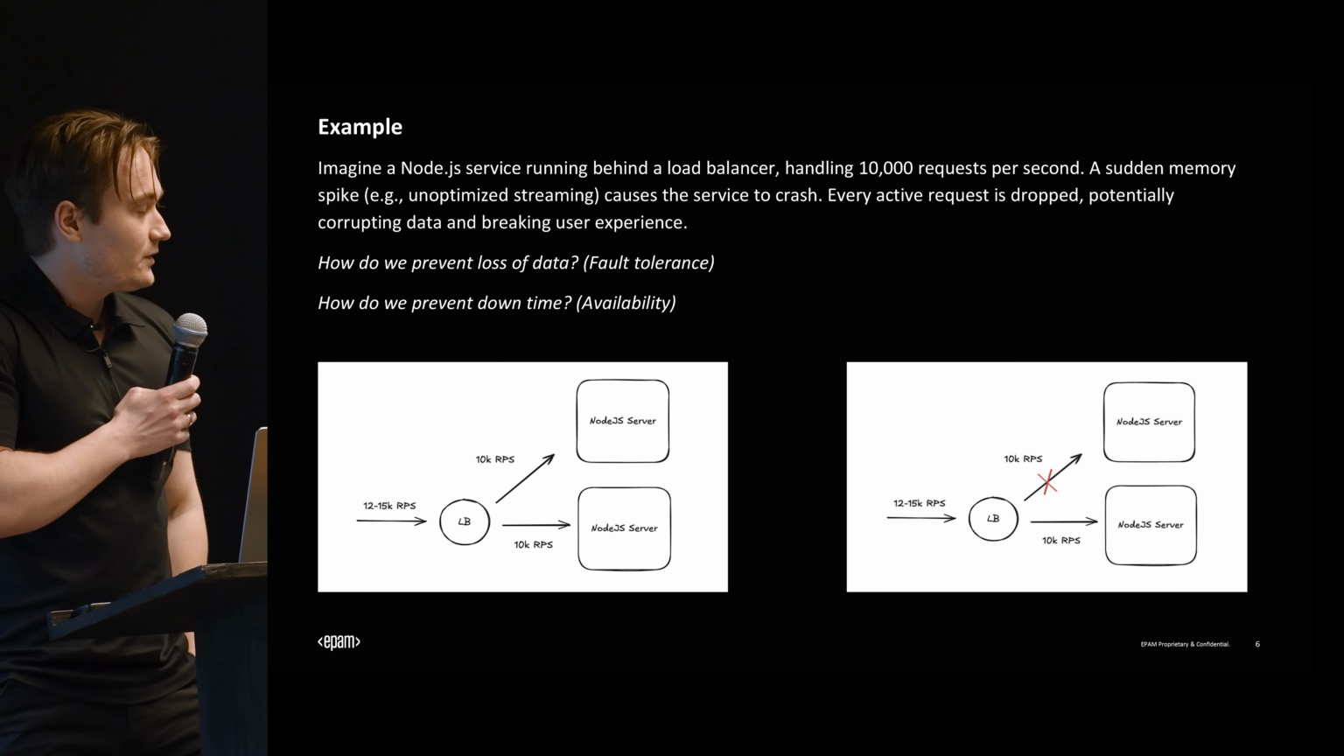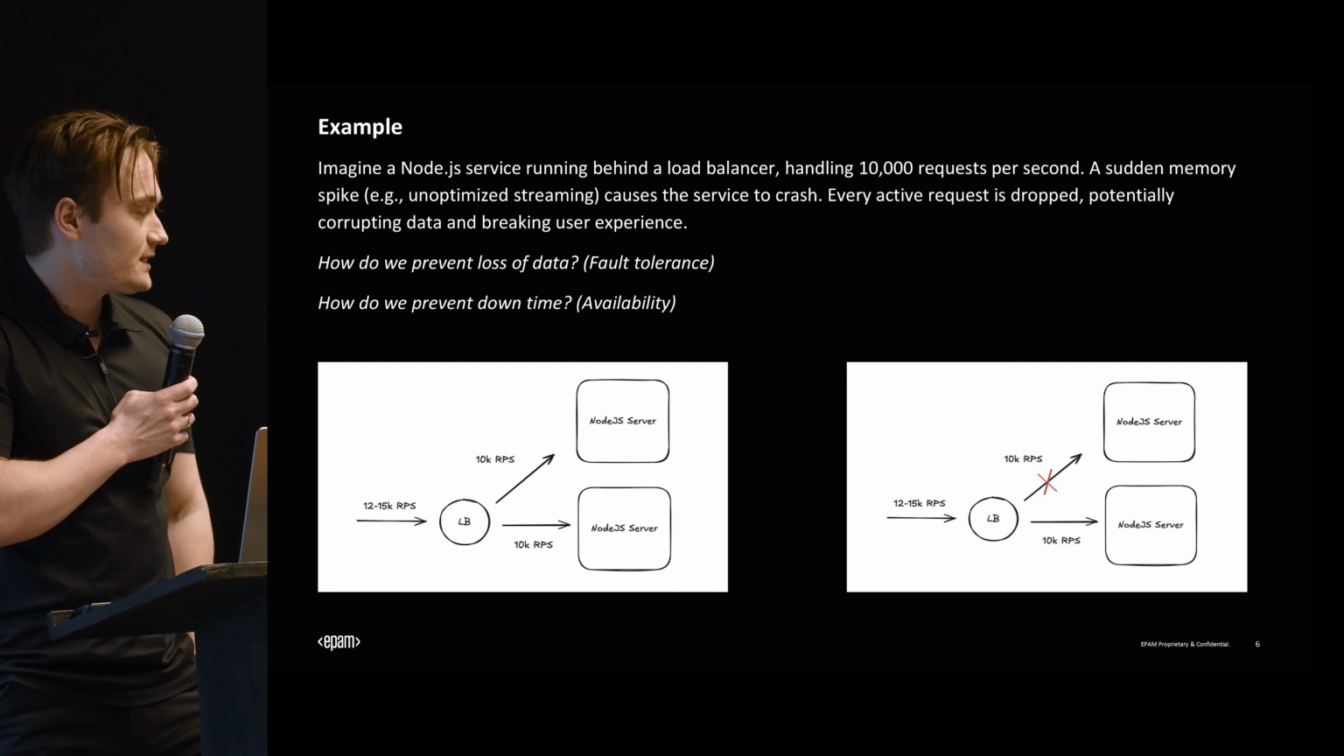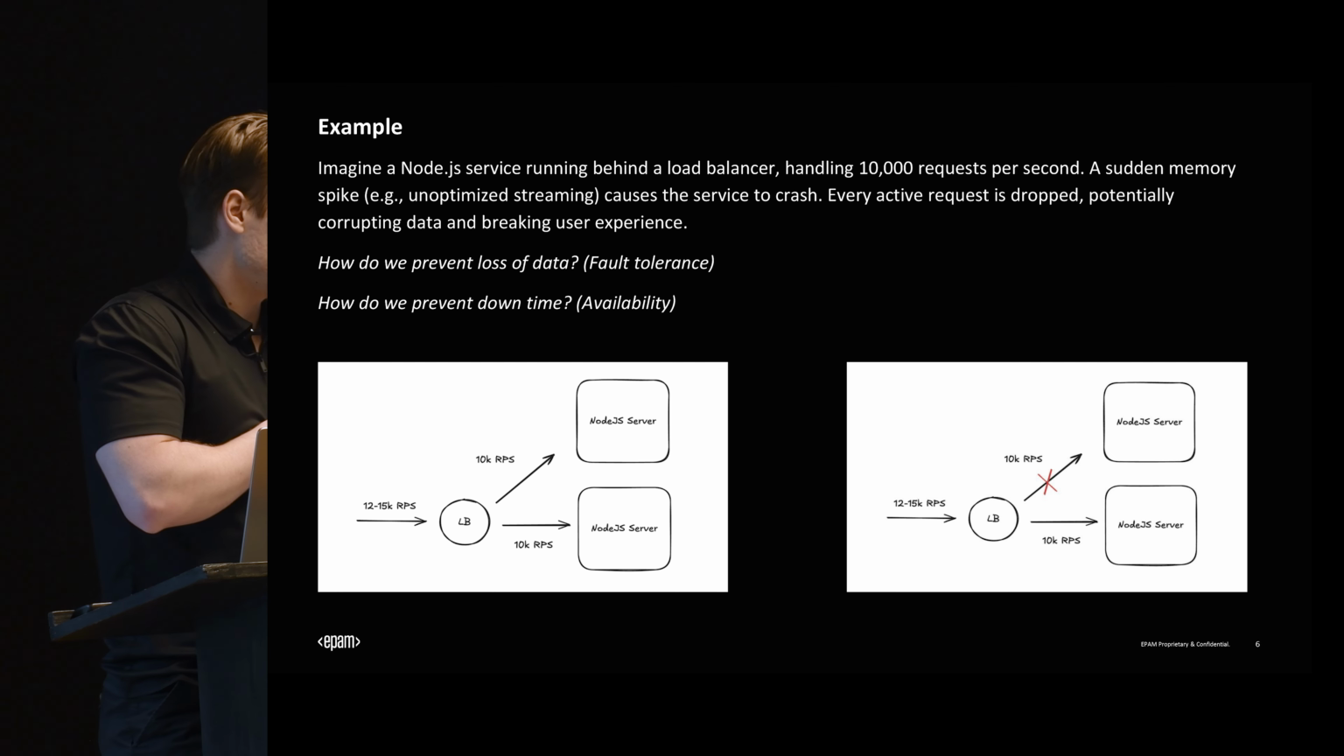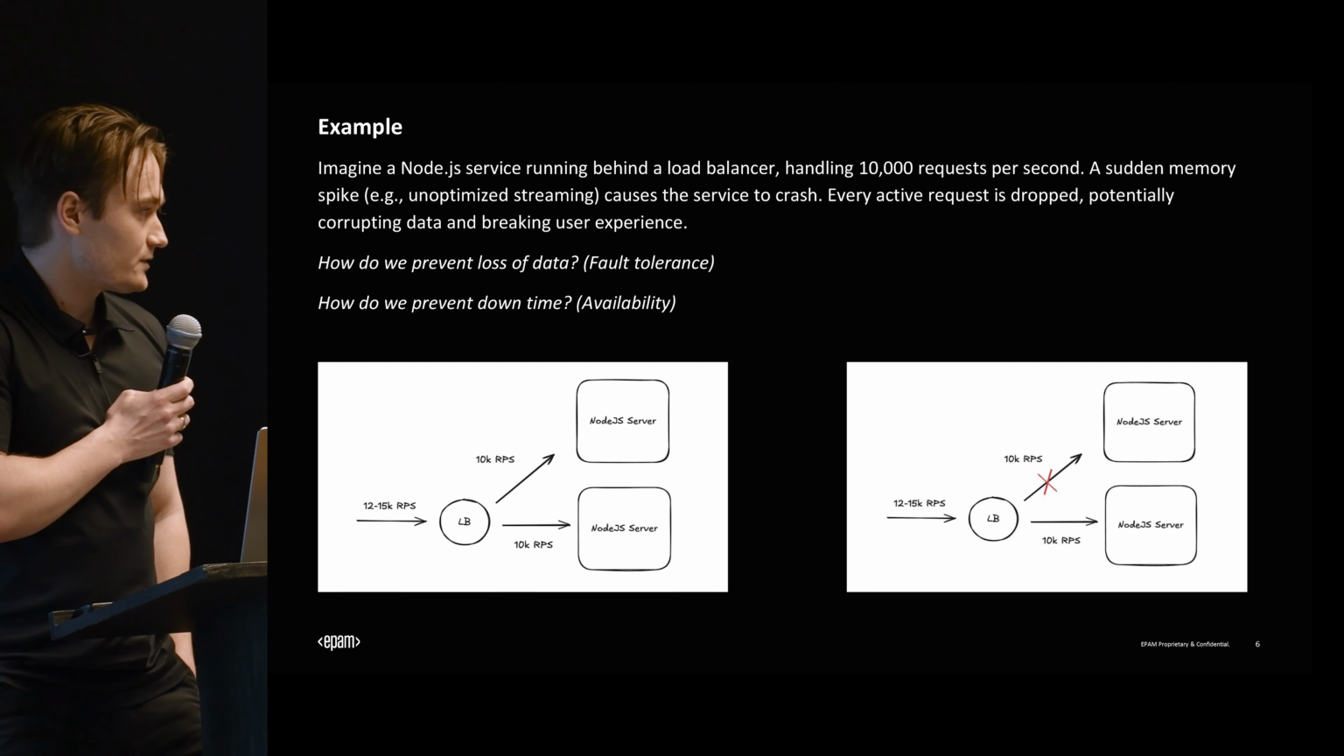But the problem is what happens if one of the servers goes down. We said each one of the servers has 10K RPS. One of them goes down, we have an overflow. So we have 12 to 15K requests. The other server cannot handle the load. There's nowhere to load balance it, and the whole system goes down, essentially.